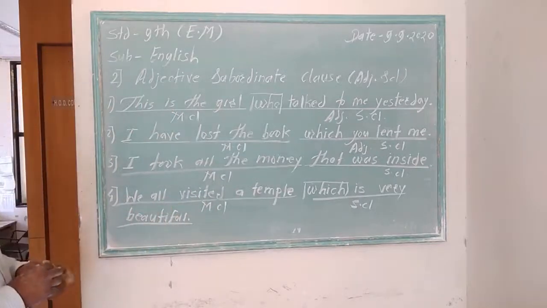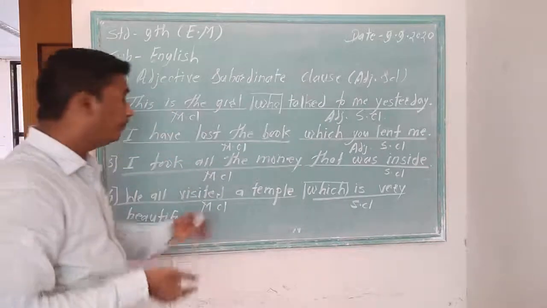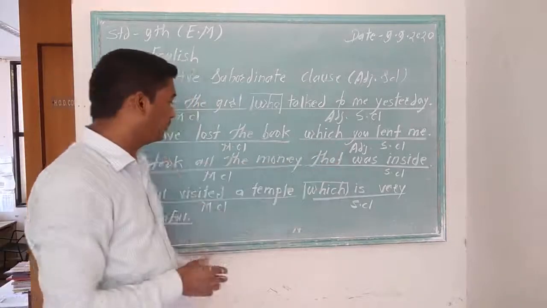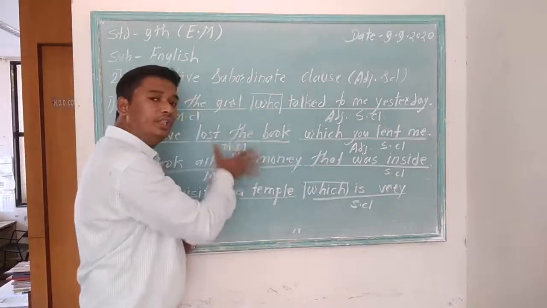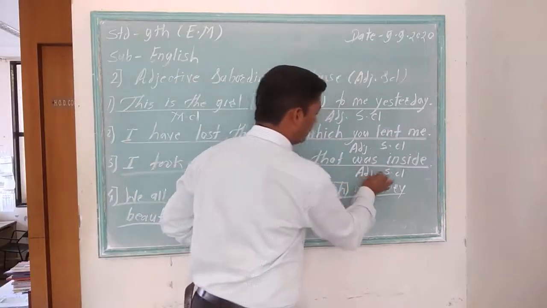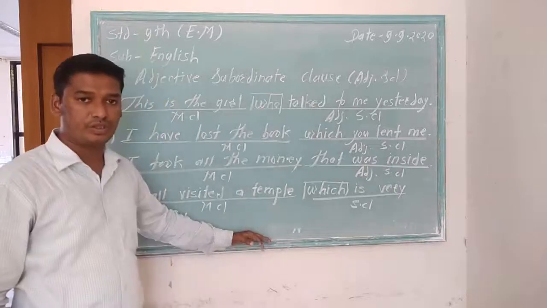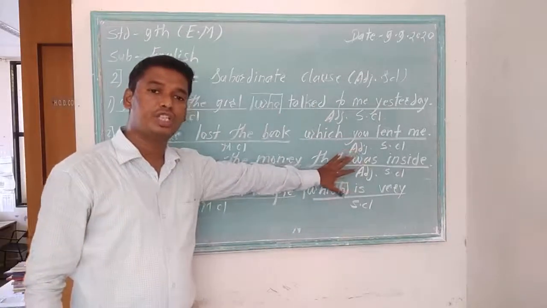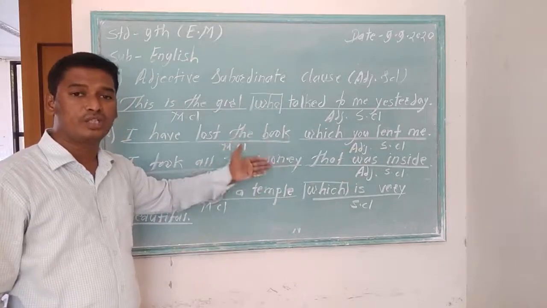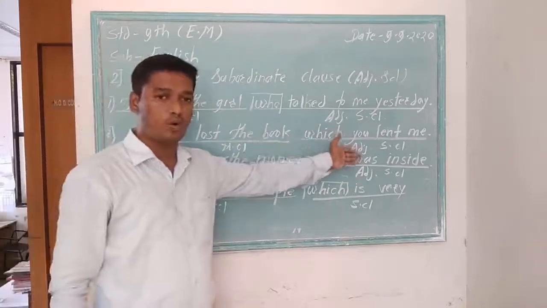I took all the money that was inside. What was inside? Money. So this subordinate clause tells more information about the noun money in the main clause, so it is an adjective subordinate clause. The noun is money, so it is an adjective subordinate clause.